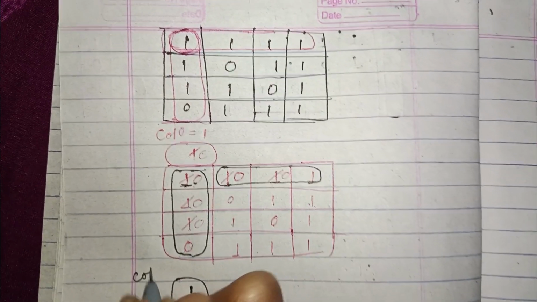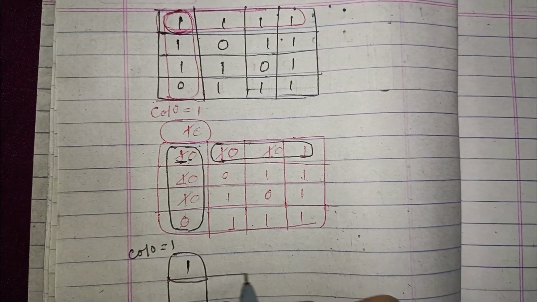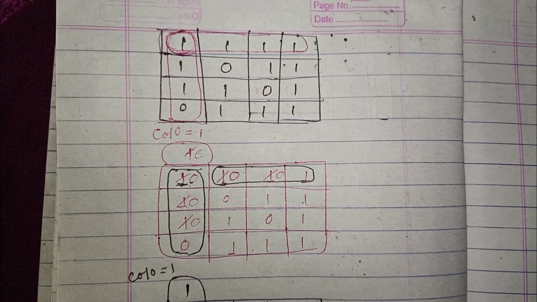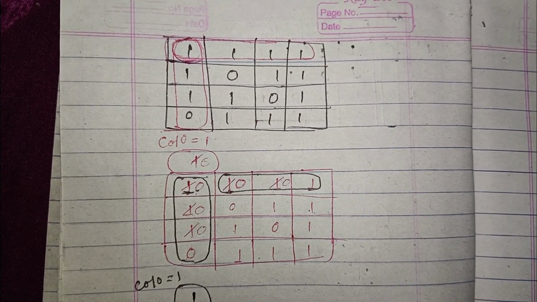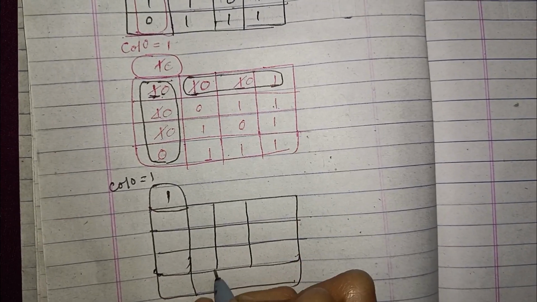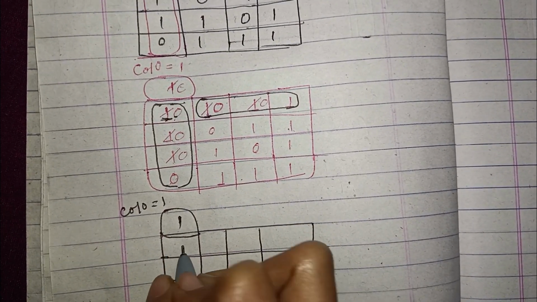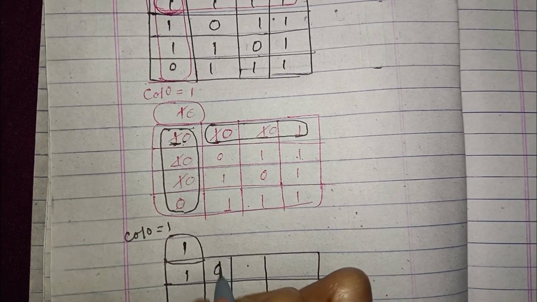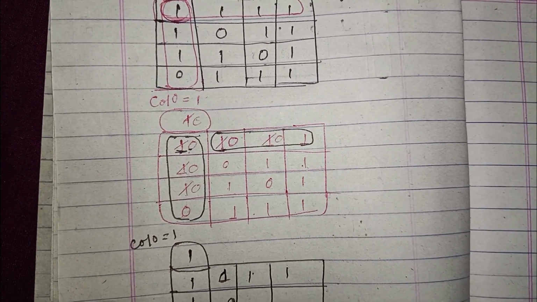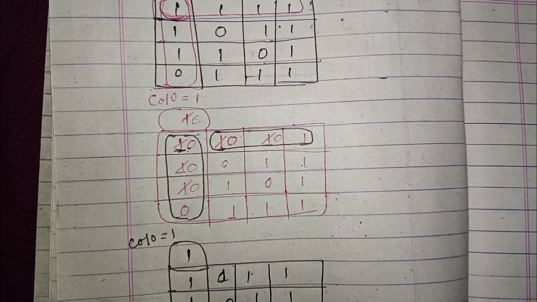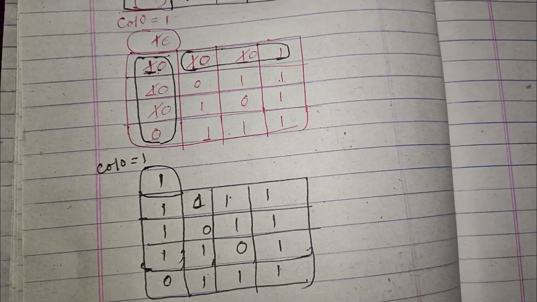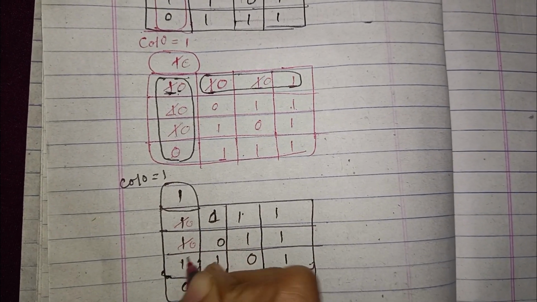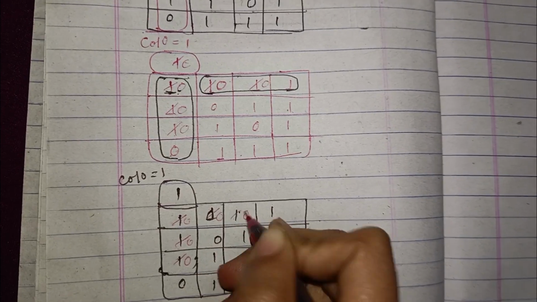Column of 0 is equal to 1, we initialize it, this is our variable. 1 0, 1 1 1 1 1 0 1 1 1 1 0. Now here we have all 0 0 0 0 0.